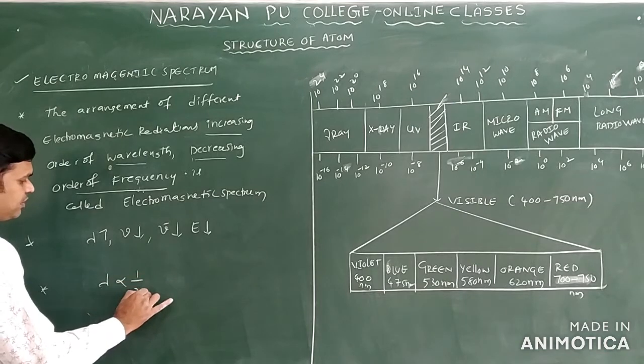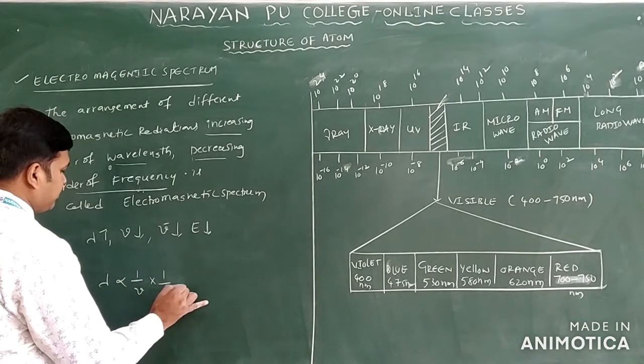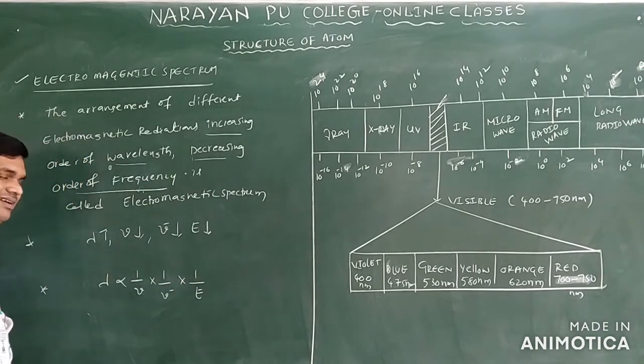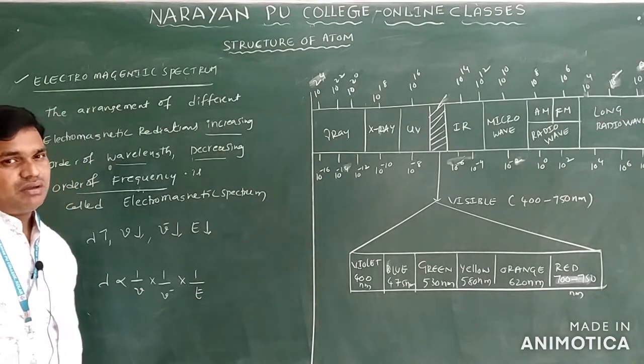Lambda is inversely proportional to frequency, lambda is inversely proportional to wave number, lambda is inversely proportional to energy. Sometimes we can ask applicative questions on these formulas. So this is a relation between wavelength, wave number, frequency and energy.